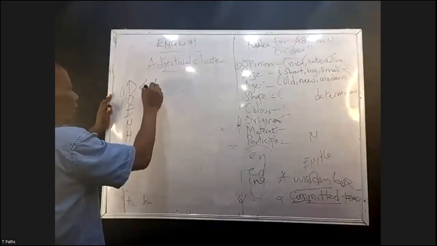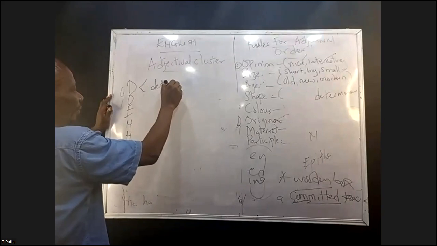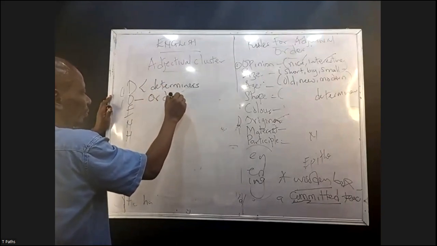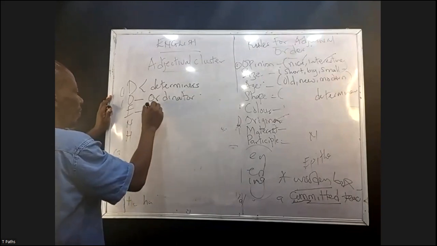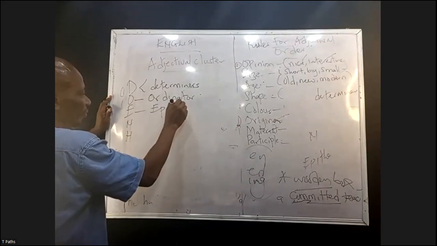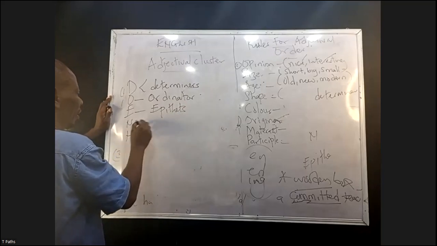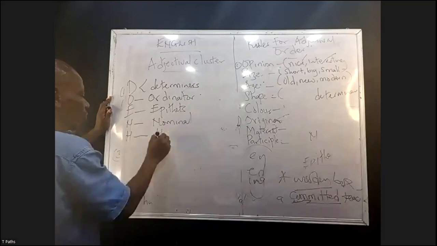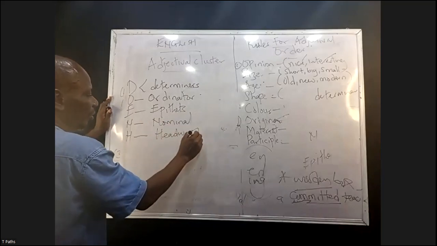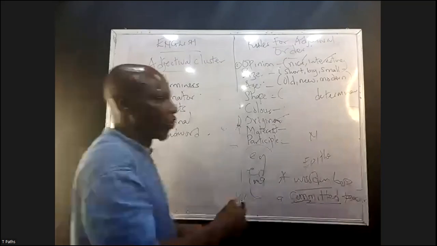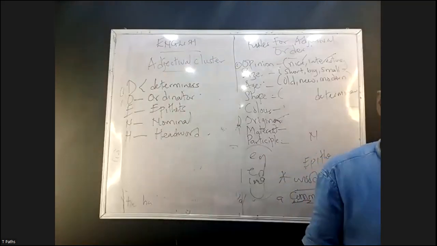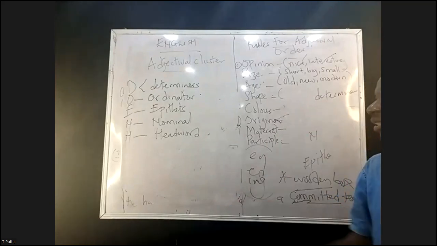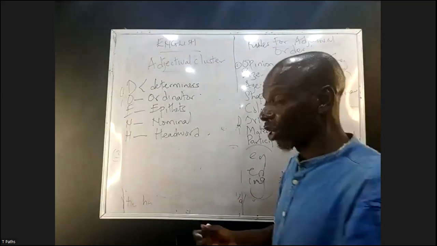D stands for determiner. O stands for ordinator. E stands for epithet. N stands for nominal. A stands for adverbial. Now, what do we mean by determiner? Determiners are a group of words that precede a noun in a sentence. Under determiner, we can call them modifiers.